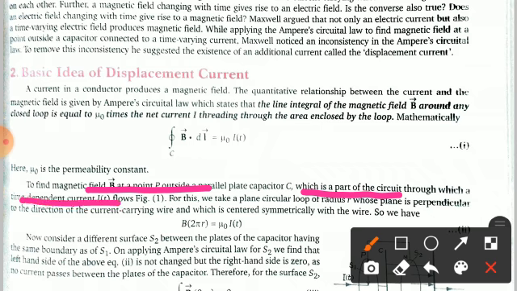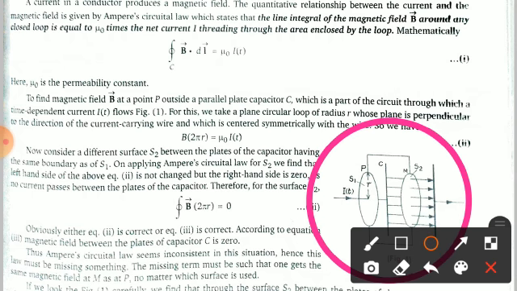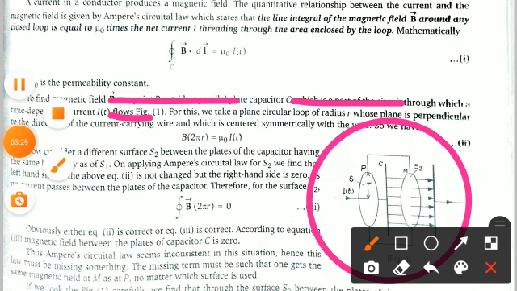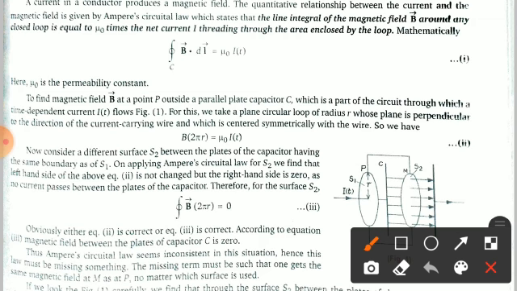You can see here in figure number 1 which is given below. From this figure you can easily understand what's going on here. The magnetic field B at a point P outside a parallel plate capacitor C, which is a part of the circuit through which a time dependent current I flows. For this we take a plane circular loop, which is centered symmetrically with the wire. We derive an expression B times 2 pi r is equal to mu naught I. Clear?